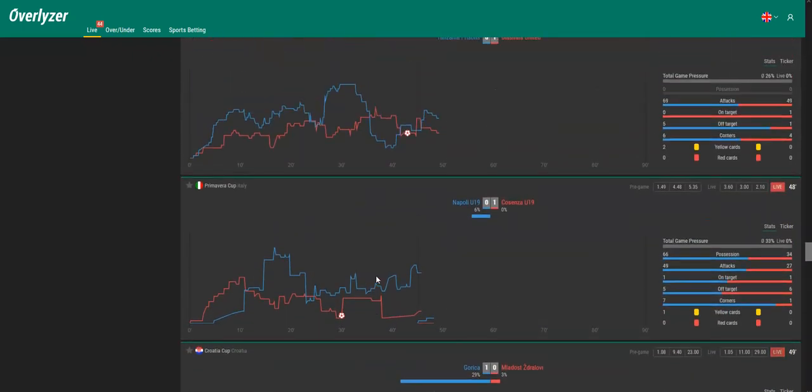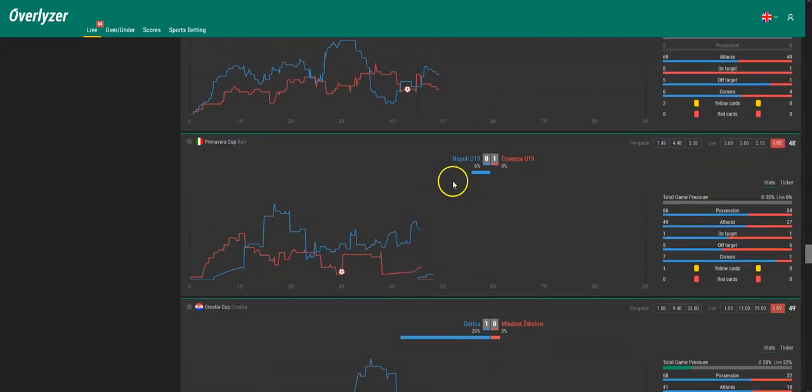Okay, let's go on. Here we also got something interesting. It's Napoli under 19s against Cosenza under 19s. This is also a cup game, Primavera Cup. Napoli was favorized in advance, and now they are 1-0 down. They were not so dominant in the first half overall, but also Cosenza scored in a phase where the graph was dropping, and overall Napoli was the better team. And as it is a cup game, they have to improve their attacking efforts and increase them.